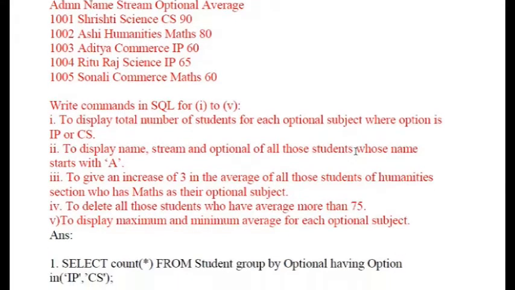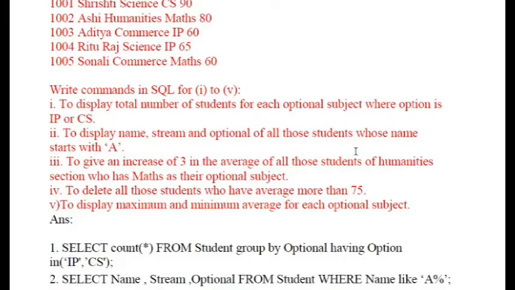Now I have provided a table student over here. Now I want to run some SQL commands based upon this table. Whenever an SQL question comes, first of all you need to check the name of the table and the contents that are available in the table. Then you first need to go through what the questions provided to you are asking about your table.